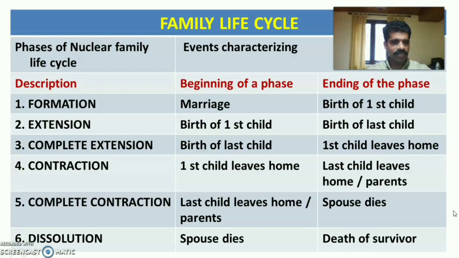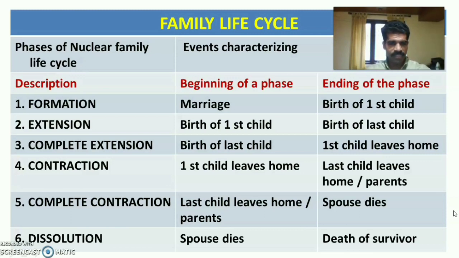The next phase, the fourth phase, is the contraction phase, beginning when the first child leaves home and ending when the last child leaves home or the parents. So the period between when the first child leaves home and the last child leaving the home is the contraction phase. The fifth phase is complete contraction, beginning when the last child leaves home and lasting until one of the spouses dies.